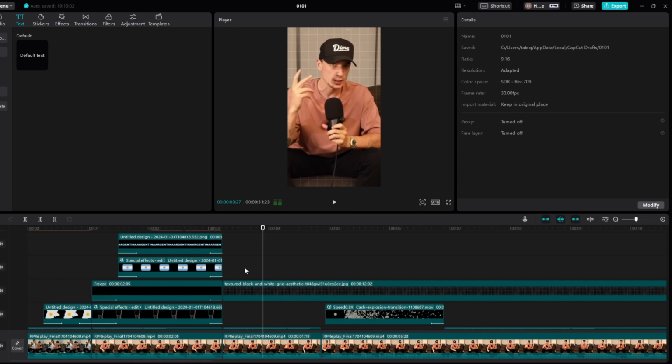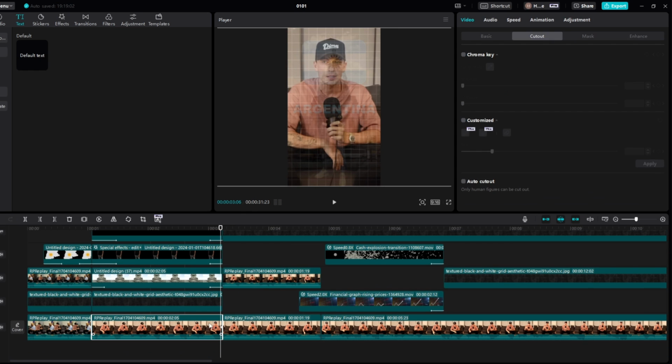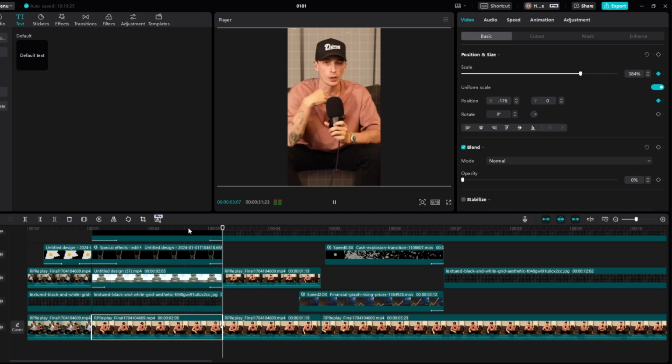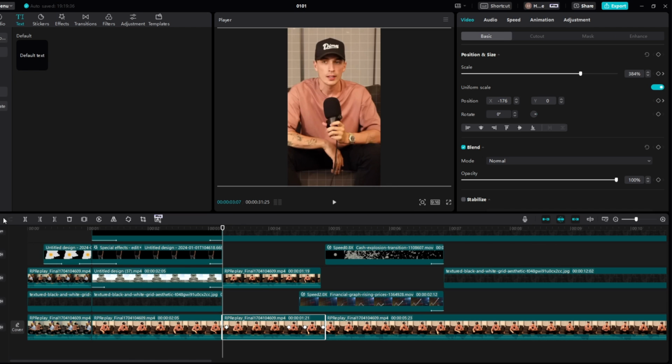If you look at what Argentina, if you look, and then right here, just for this part, we'll fade this complete thing out here. So if we come to video and then basic, opacity, bring that down to like 0, just like so. If you look at what country. And then right here what you can actually do is zoom this back slightly. Oh wait, that does not work.